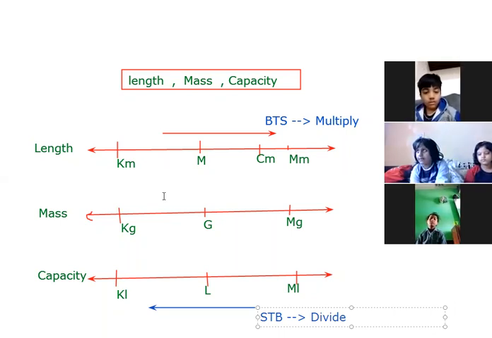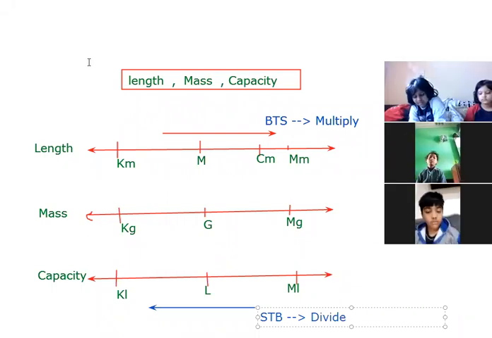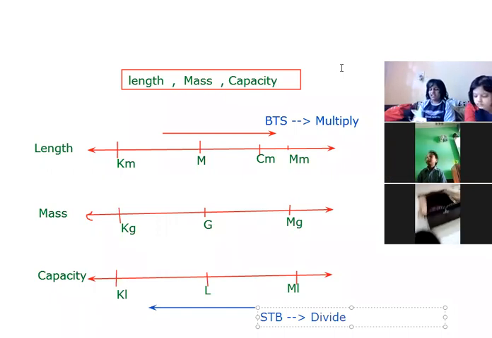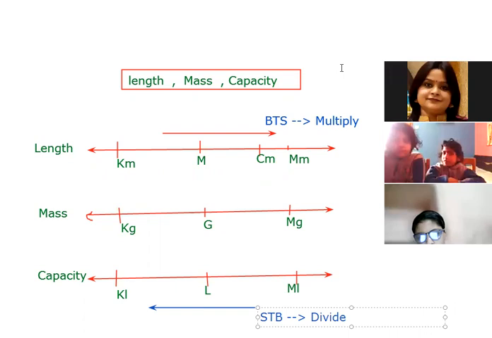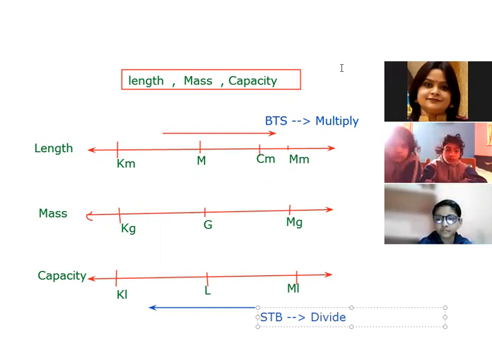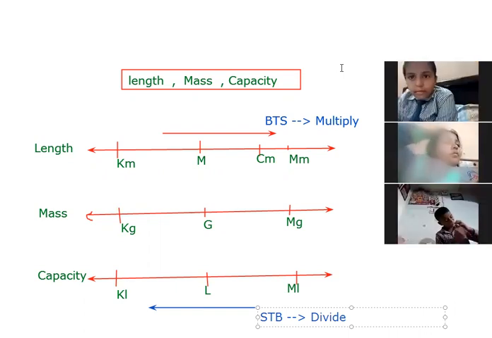Anvi, you will tell me. Ready, Anvi? When we convert the units from the bigger one to the smaller one, what are we going to do? Anvi, quickly unmute, beta. Ma'am, yes, I can unmute.